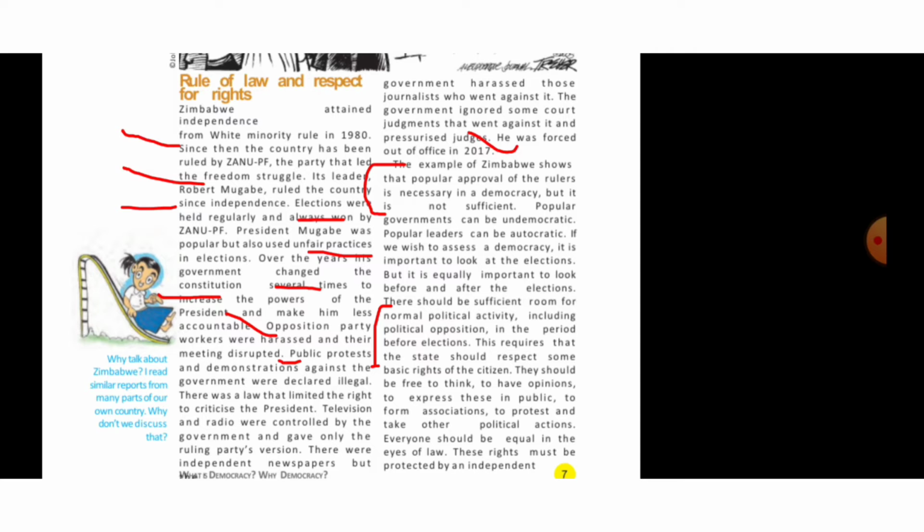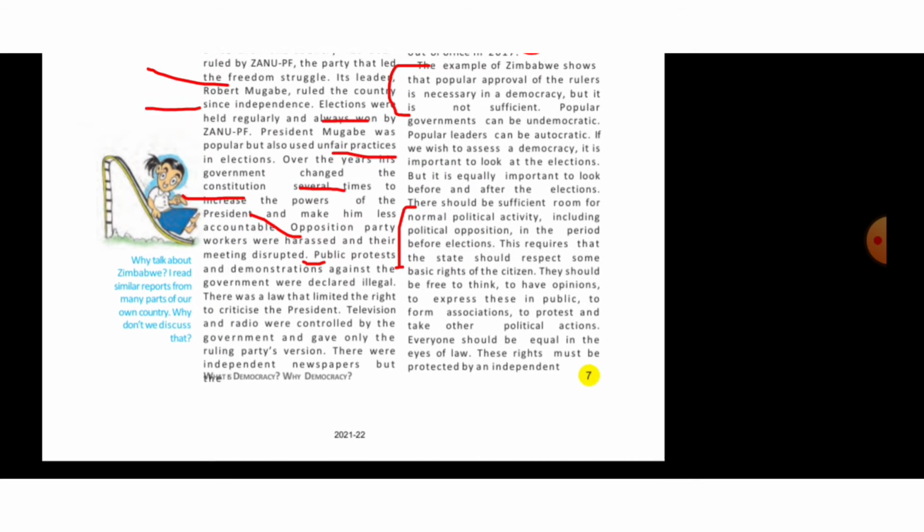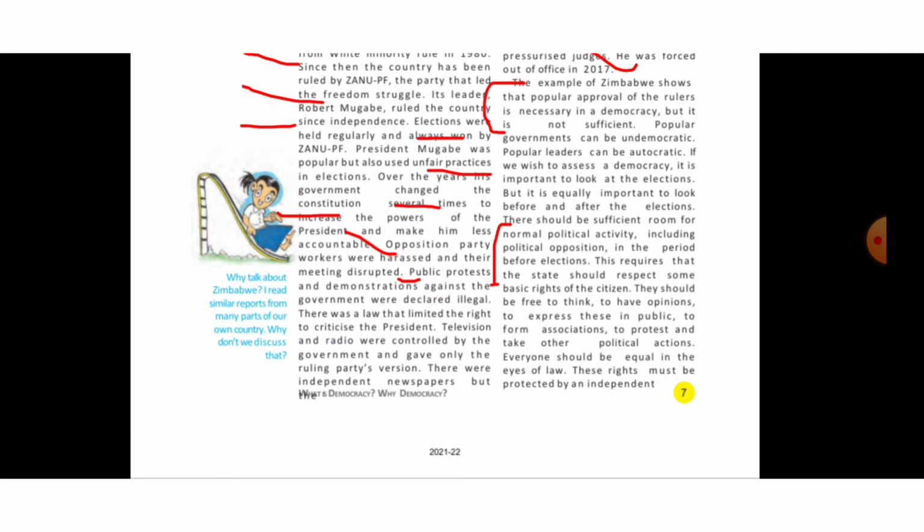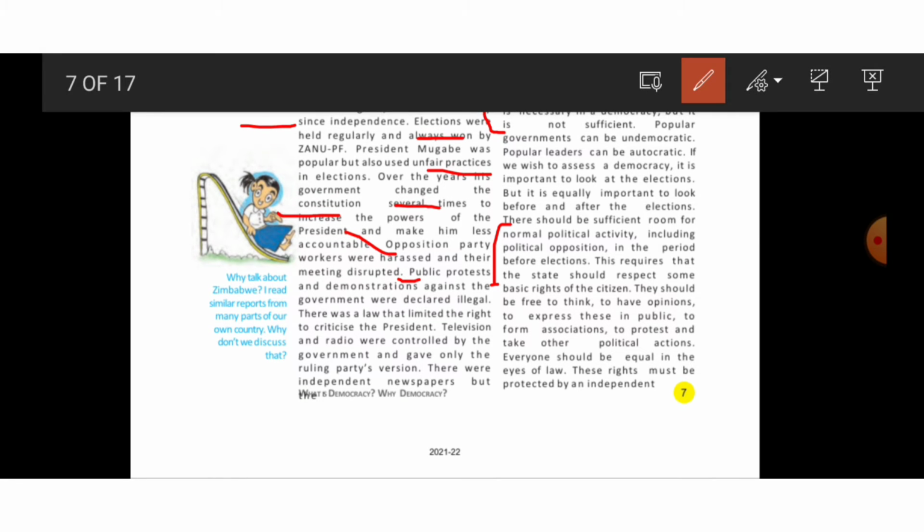And there should be sufficient room for normal political activity, including political opposition, in the period before election. This requires that the state should respect some basic rights of the citizens.